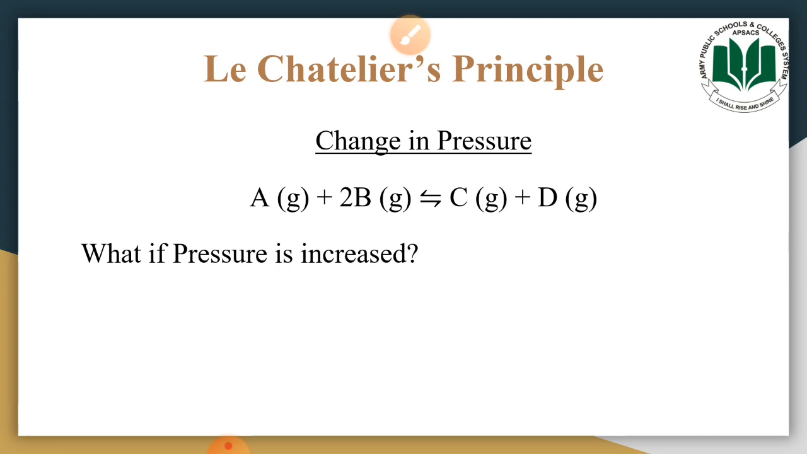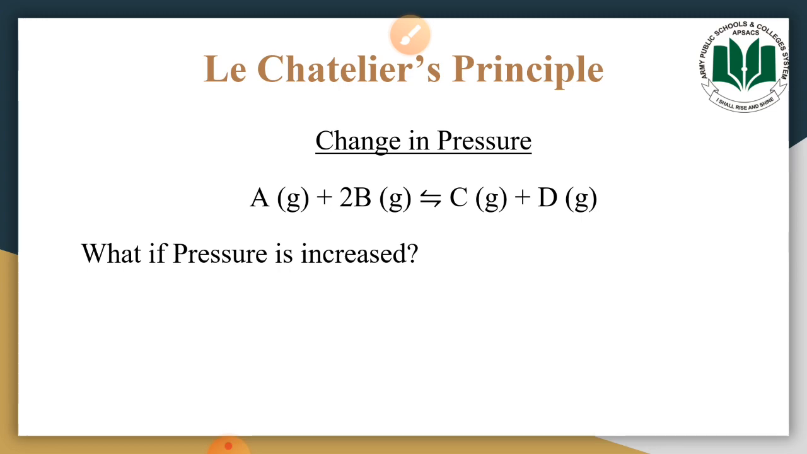Just put it in your mind that the greater the number of gaseous molecules, the greater will be the pressure. The smaller the number of gaseous molecules, the smaller will be the pressure. I am repeating it: the greater the number of gaseous molecules, the greater will be the pressure. The smaller the number of molecules, the lesser will be the pressure. So what change did we bring in the reaction mixture? We are increasing the pressure.